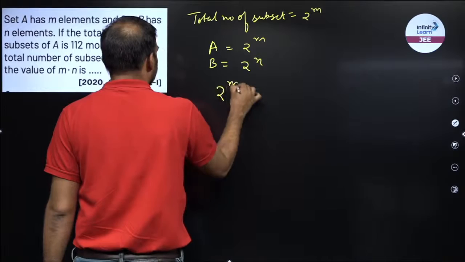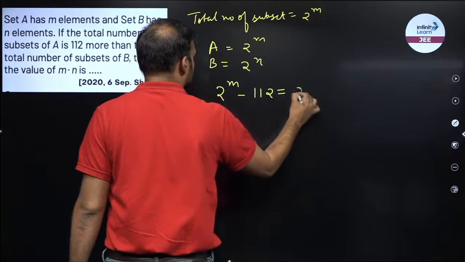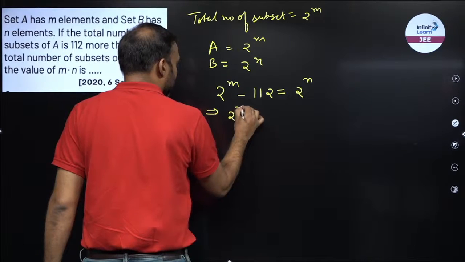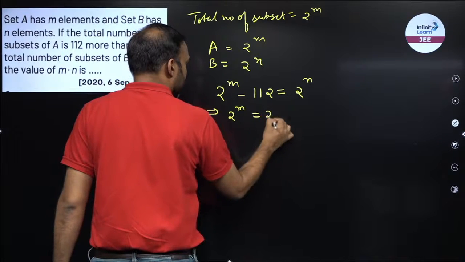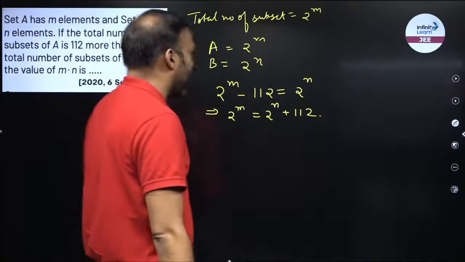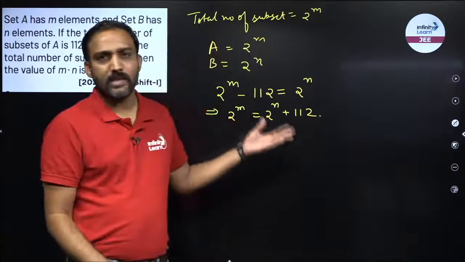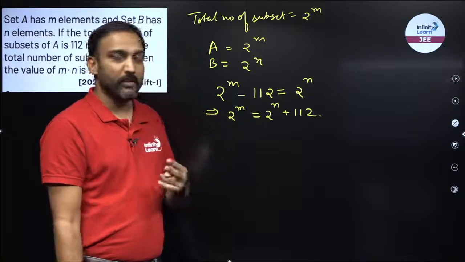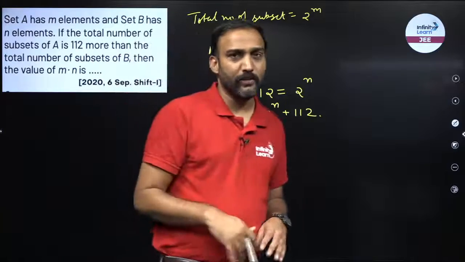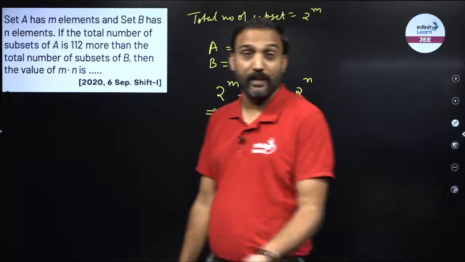Now 2 raised to power m is 112 larger, so if I subtract 112, because A is the larger set, this will be equal to 2 raised to power n. So 2 raised to power m is equal to 2 raised to power n plus 112. Now I have to find the value of m into n. Most of the time kids leave such equations. Now observe, you have two variables m and n, right? How many equations do I have? One. So for two variables I need two equations. Is there any other equation in this example? No, right?